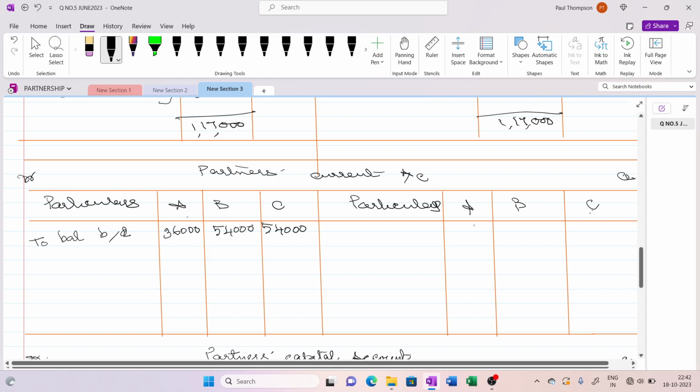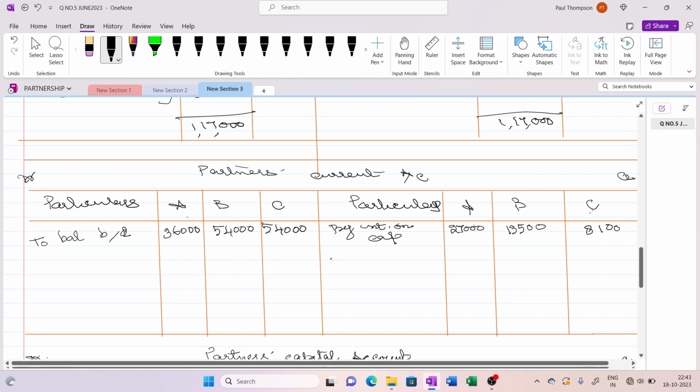Now we have to give them interest on capital. Already we have worked. Date column I have not put. You can please make it. Interest on capital. We have already calculated. That was total for A for both the halves 13,500 comes to 27,000, and for B 6,750 for both the halves comes to 13,500, and for C it is 8,100. This has got no issue.